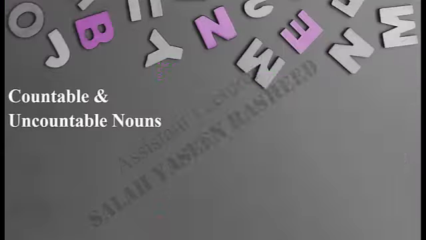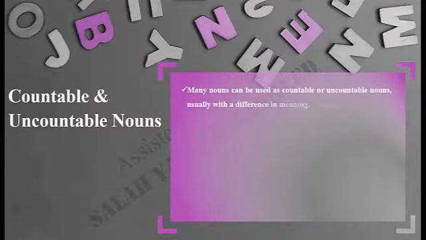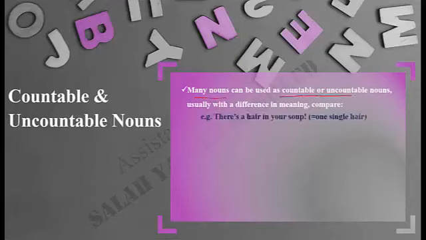You have to bear in mind that many nouns can be used as countable or uncountable, usually with a difference in meaning. Compare the following examples. When you say, you can stay with us, there is a spare room, here you are referring to a concrete and tangible room, a room in a house, for example. But when you say, you can't sit here, there isn't enough room, then here you are referring to the abstract concept of a space. The same thing goes for the following examples. There is a hair in your soup, and you've got very long hair.